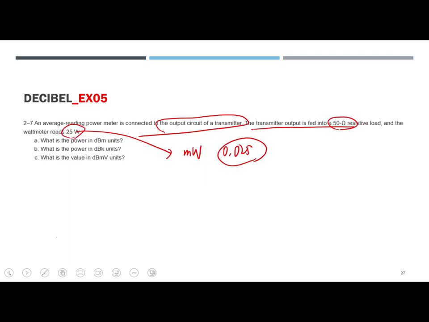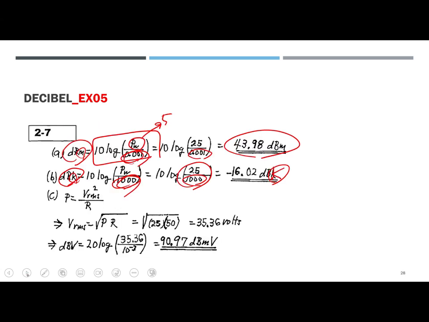Second, what is the value in dBmV? For dBmV, first we have to start from derivation. P is the power, the formula is V sub RMS squared over R. Reformatted, V sub RMS is equal to the root of PR. P is 25, R is 50, so we find the voltage from the given P and R values.